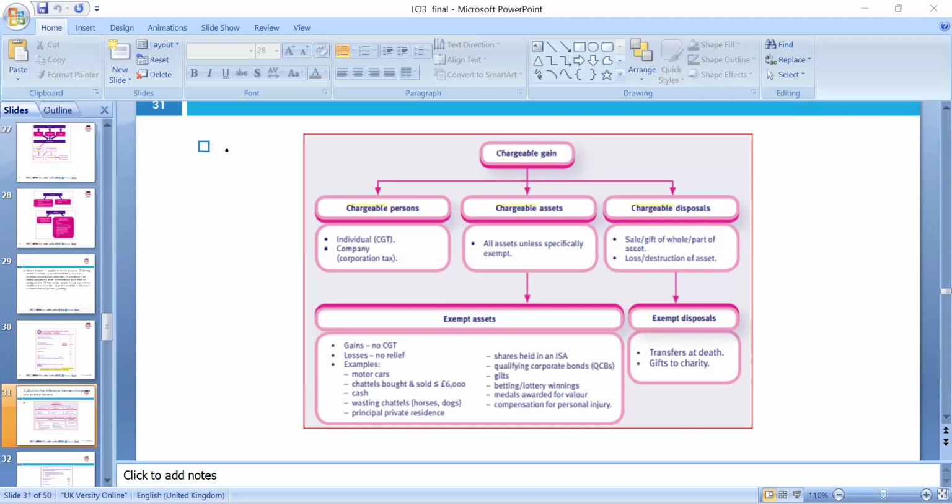So 18,800 is taxed at 10%, then 18,700, that's 500, was at 18%. And if it's higher, it goes on the different rates.